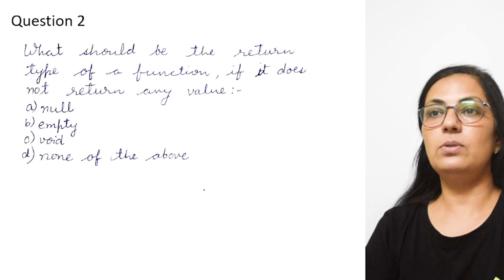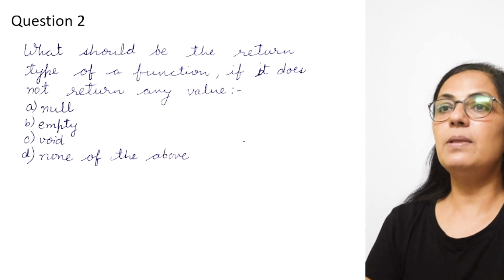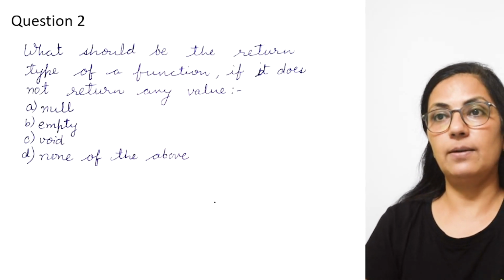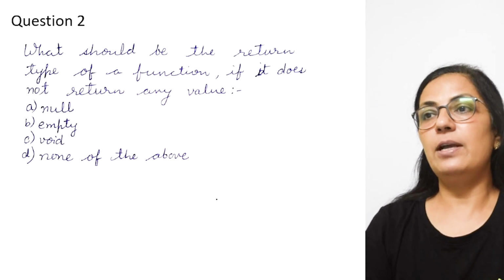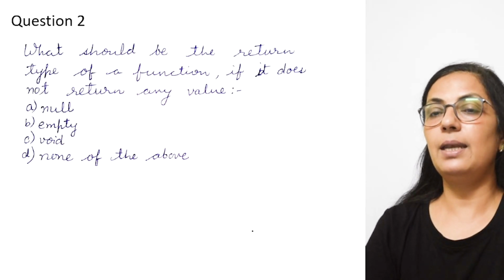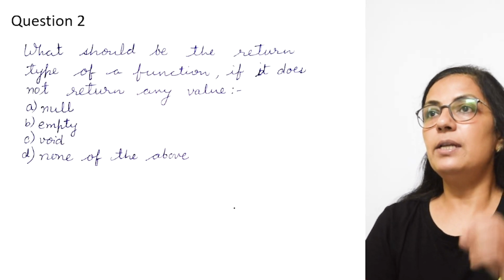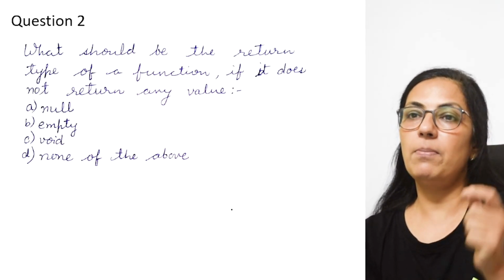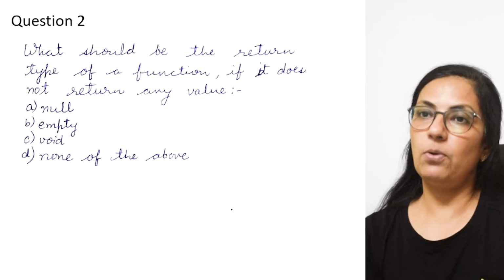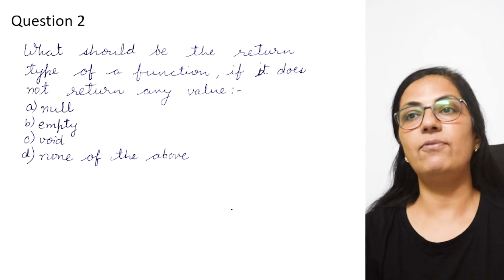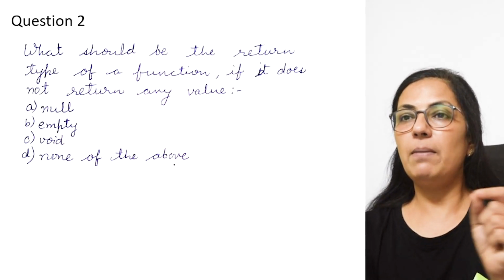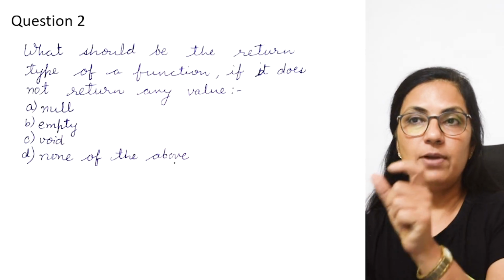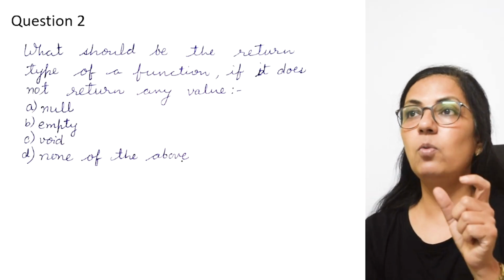So both of these are absolutely correct, right children? Now we move on to the second question. What should be the return value of a function? Return type of a function if it does not return any value. Children, even if you are not familiar with user defined function, if you remember, you have done so many programs in which you have written main function. So what you write, public static void main. Before the function name, you are using the word void.